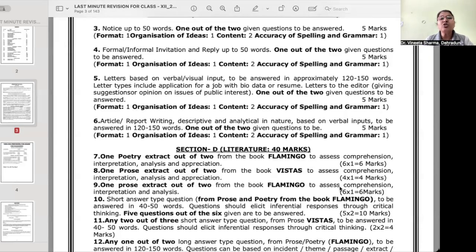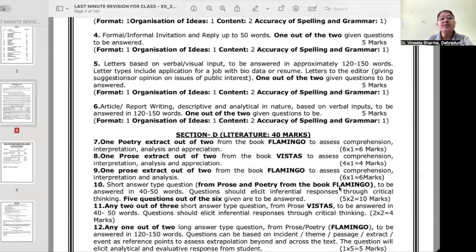Now letters based on verbal or visual input to be answered in approx 120 to 150 words. Letter types include application for job, just with the biodata or resume. Letters to editor, giving suggestion or opinion on issues of public interest. Okay, so either you will get job application or you will get letter to the editor, and 1 out of 2 is compulsory to be done.